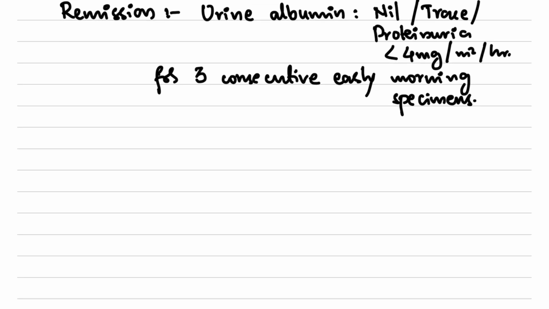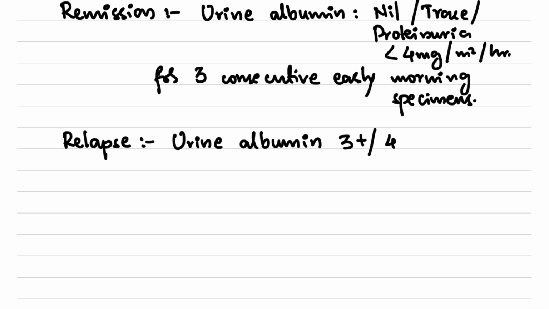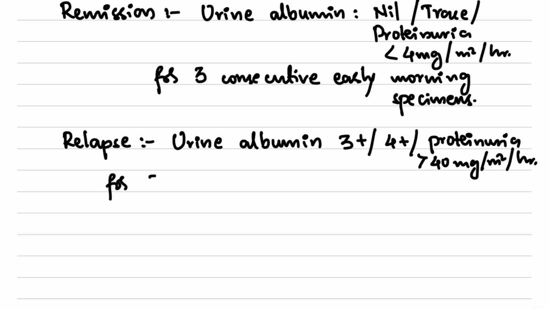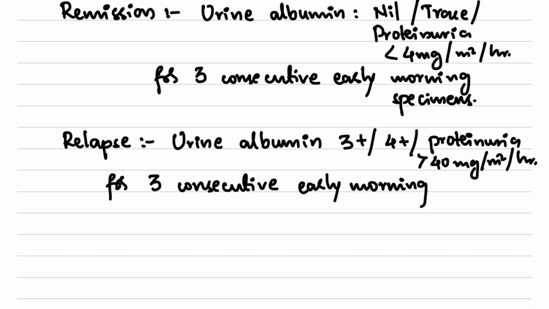We can say that the child has a relapse if the urine albumin is either 3 plus or 4 plus, or proteinuria of more than 40 mg per meter square per hour, and this is again taken for 3 consecutive early morning specimens.